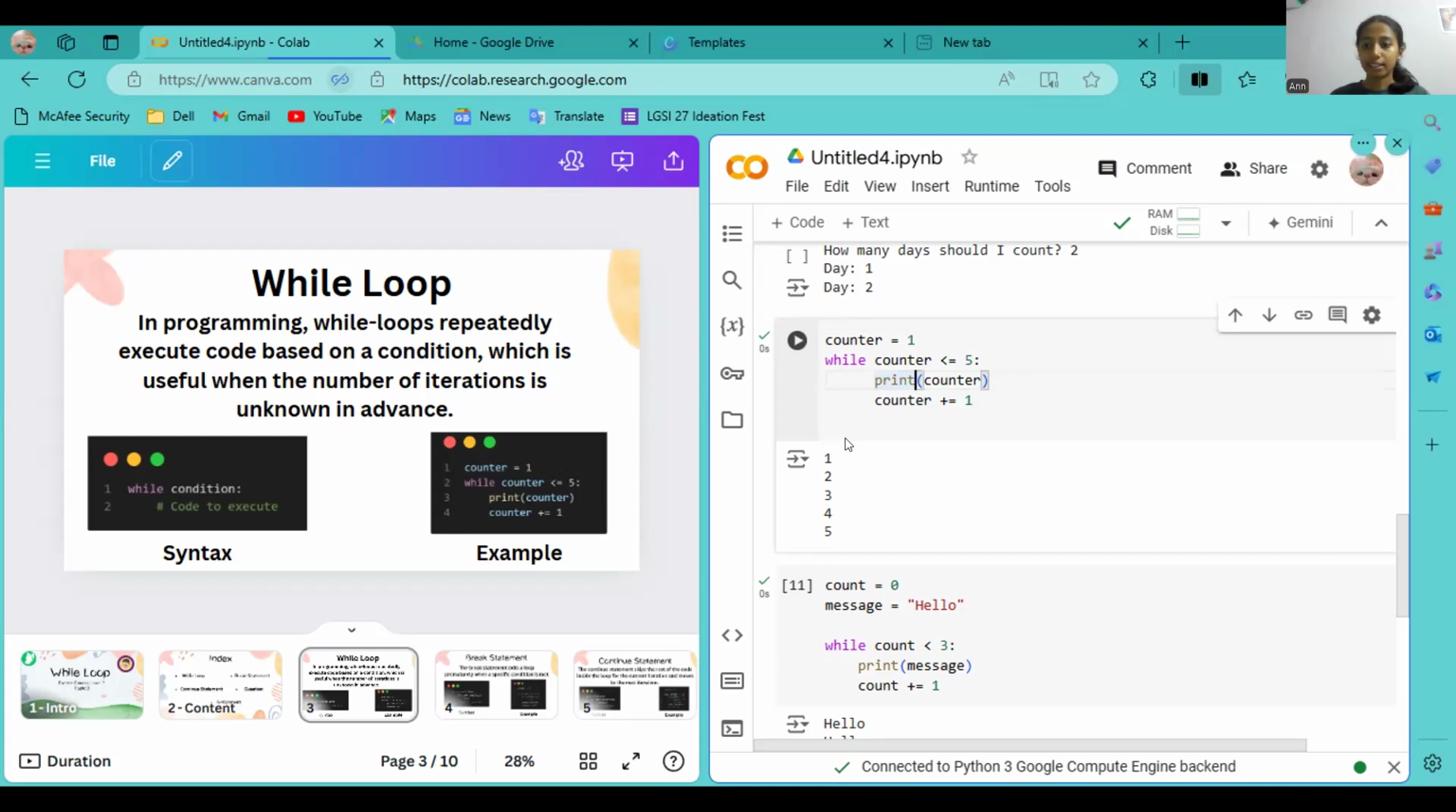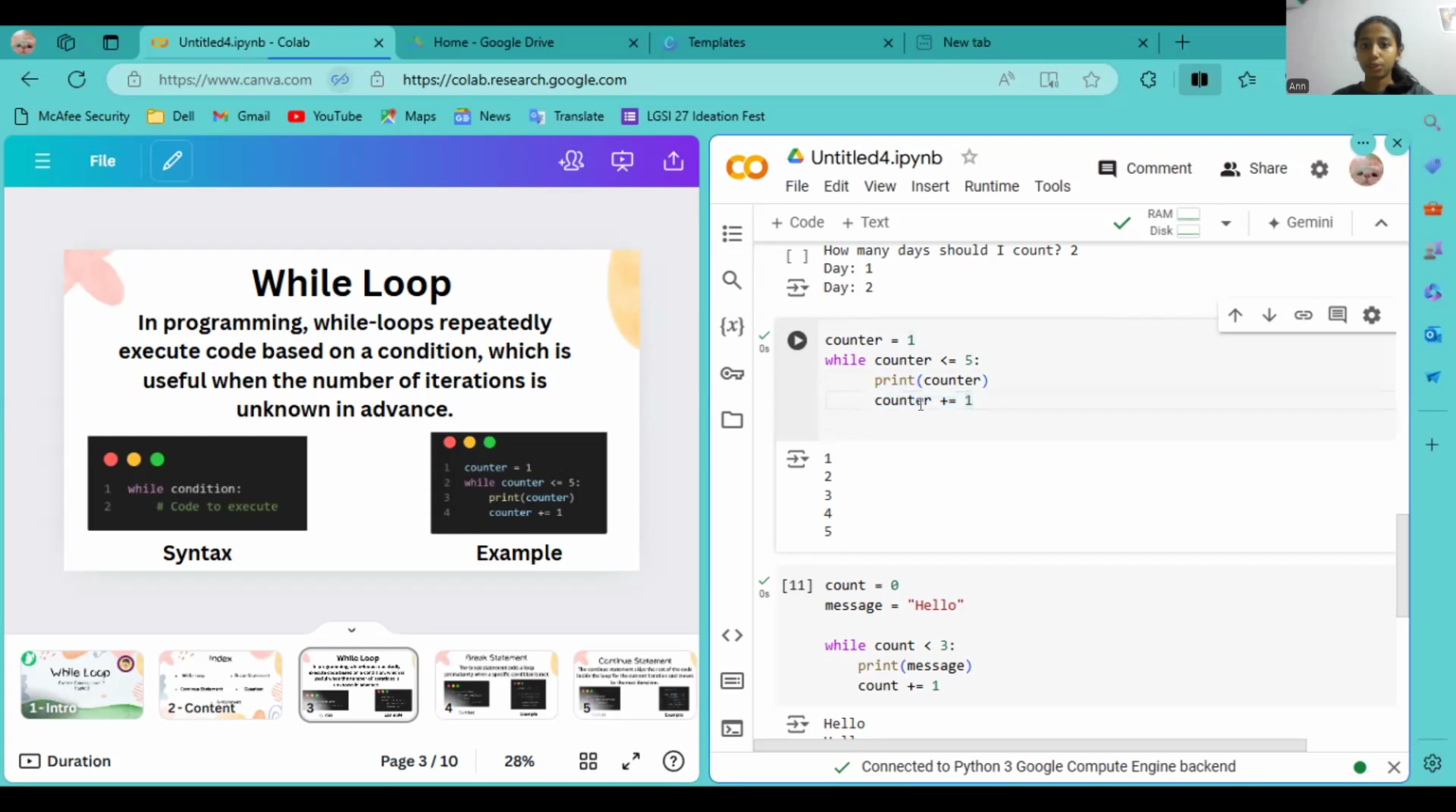And while counter is less than or equal to 5, I've written print counter. So it'll print counter after checking if the number is less than or equal to 5. The starting number is 1. So 1 is less than 5, right? So it'll print 1. And then after printing, you'll add one more to the counter.